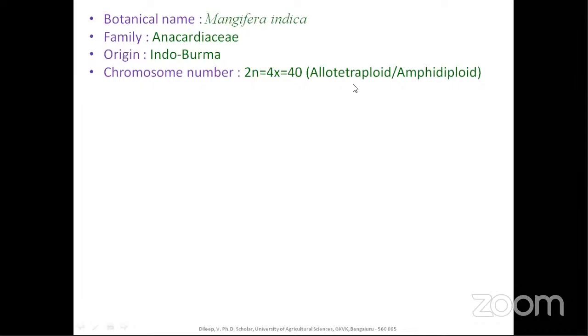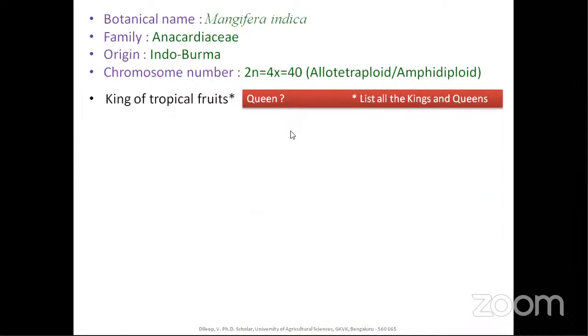Hexaploid it is. It is also called as amphidiploid. And we all know that it's called as king of tropical fruits. So which is the queen of tropical fruits? That is mangosteen. Okay, please remember and list all these things in one place.